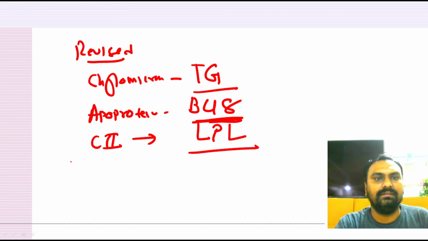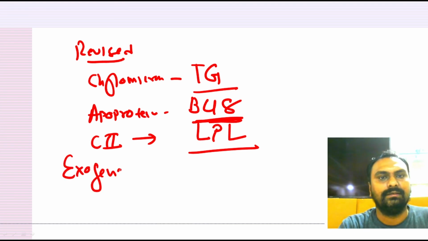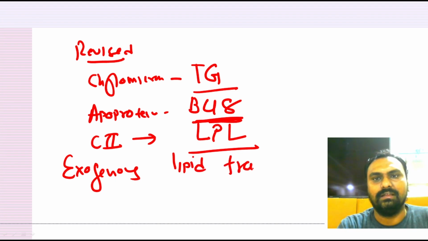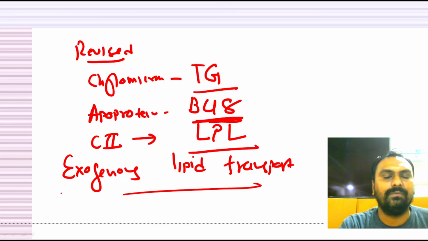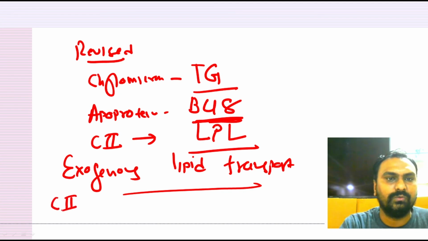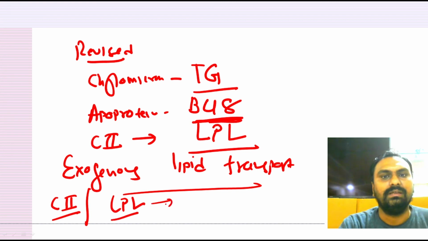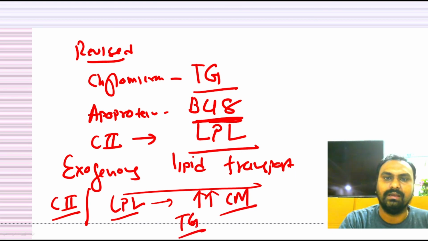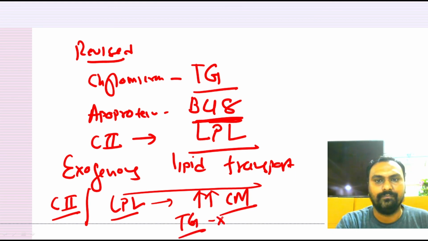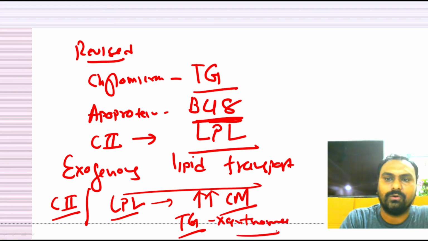Chylomicron plays a role in exogenous lipid transport. We will learn in hyperlipoproteinemia that if ApoC2 is deficient or lipoprotein lipase is deficient, it will lead to increased chylomicron, and that will lead to increased triglyceride in our body, and it leads to xanthoma. This is the clinical application of chylomicron metabolism.